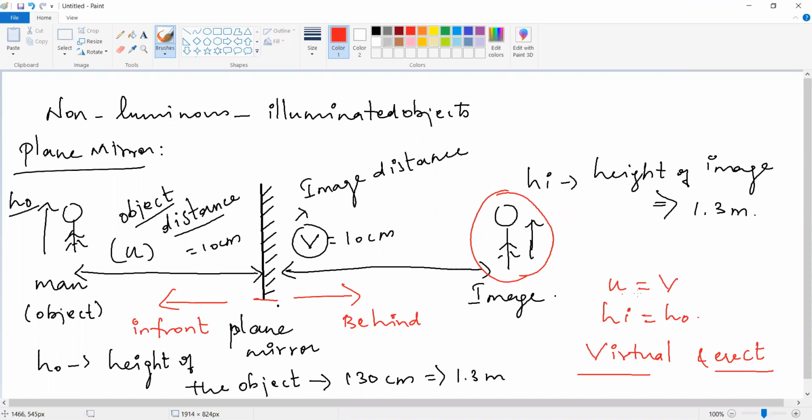So this type of image can be obtained on a screen or what? Can a virtual image be obtained on a screen?